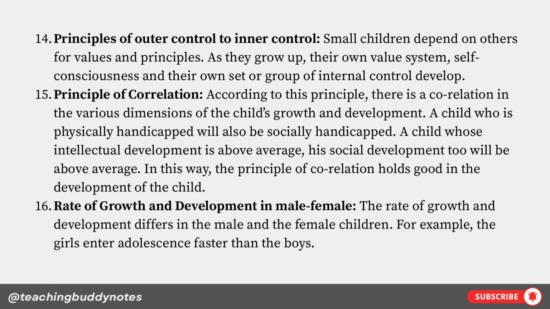Principle of correlation. According to this principle, there is a correlation in the various dimensions of the child's growth and development. A child who is physically handicapped will also be socially handicapped. A child whose intellectual development is above average, his social development too will be above average. In this way, the principle of correlation holds good in the development of the child.